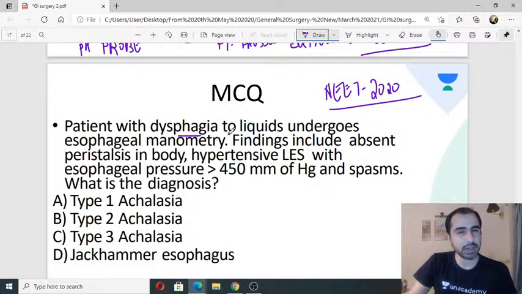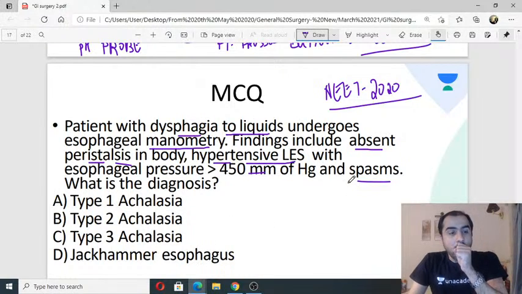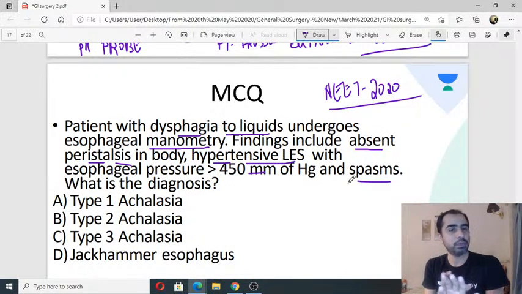A patient with dysphagia to liquids undergoes manometry. Findings include absent peristalsis, high pressure LES, and spasms. What is the diagnosis? This is a repeat. This is not my own question. It's a fairly difficult question. Some say D, some say C. I will give you a clue if this gets repeated in some way or the other.